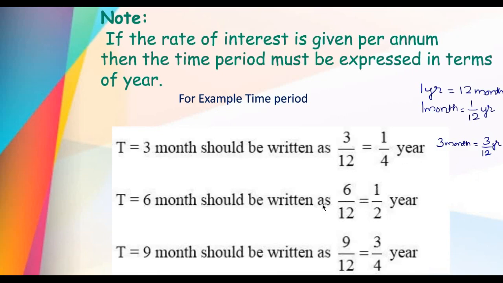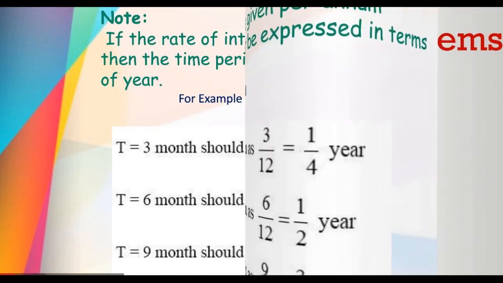4 year. In the same way, 6 months means it is 6 by 12 of the year. It is 1 by 2 in the simplest form. 9 months, in the same way, is 9 by 12 of the year, it is 3 by 4 of the year. So in the question, if the time taken is given as months, you have to find the corresponding year.